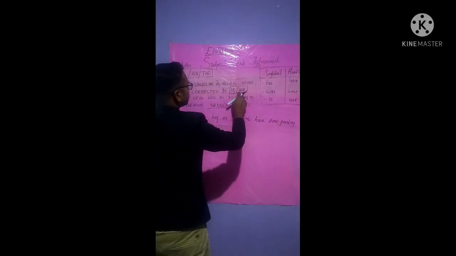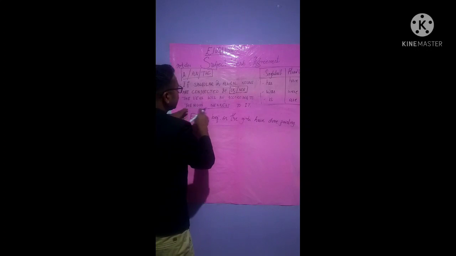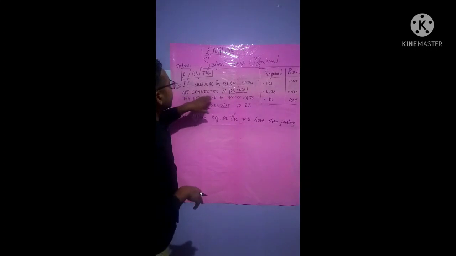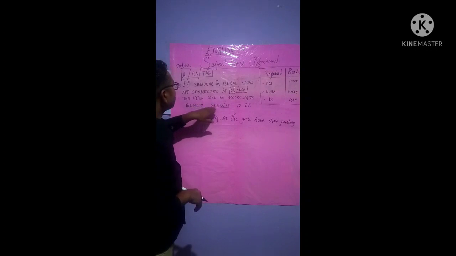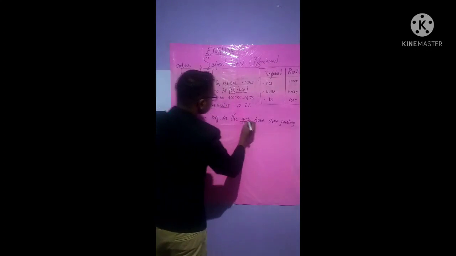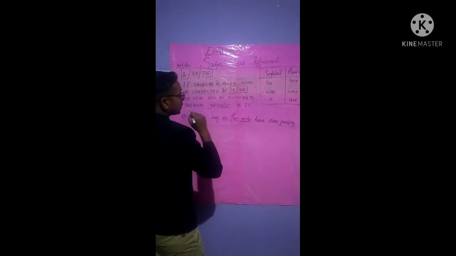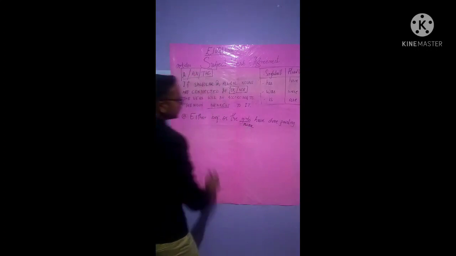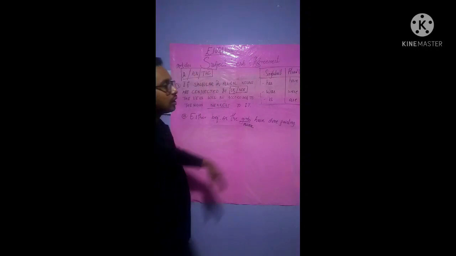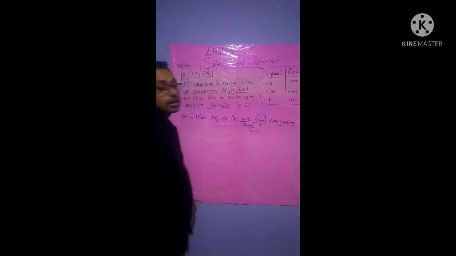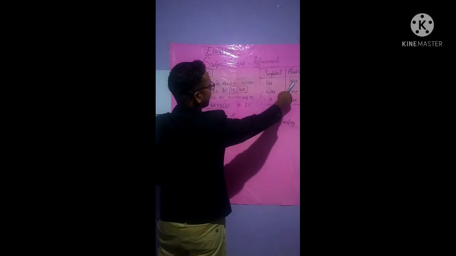Now, or nor is involved. At that time, the nearest noun is to be considered. If singular and plural nouns are connected by or nor, the verb will be according to the noun nearest to it, isn't it? So this is the nearest noun, the girls. Girls is plural, isn't it? At that time, if it is plural, "have" is used here. The plural verb is "have", isn't it?